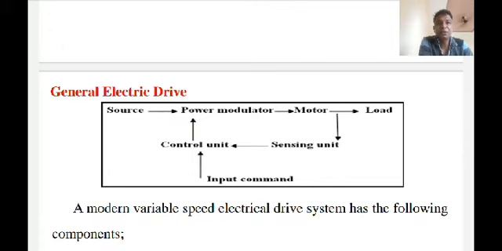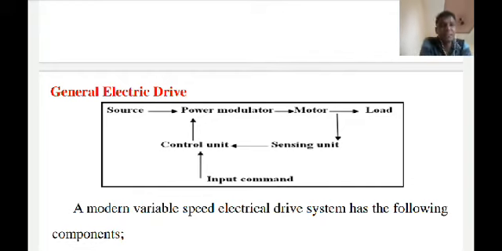Now, I told you the different types of drives. Based on the number of machines, the electric drive can be classified as group drive, individual drive, and multi-motor drive. So what is the group drive? Basically the group drive means